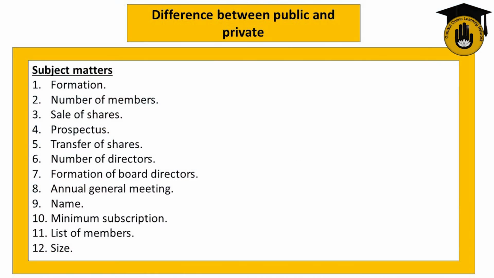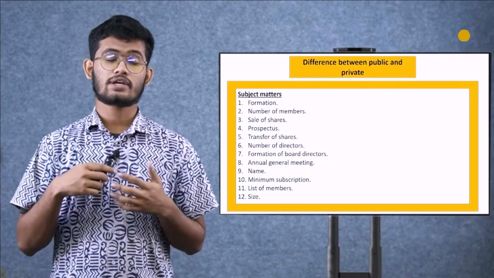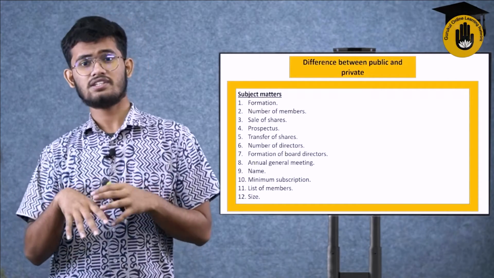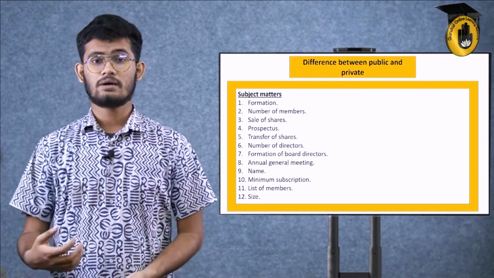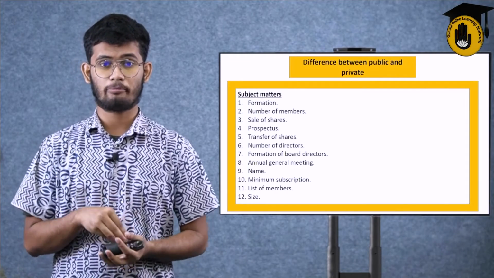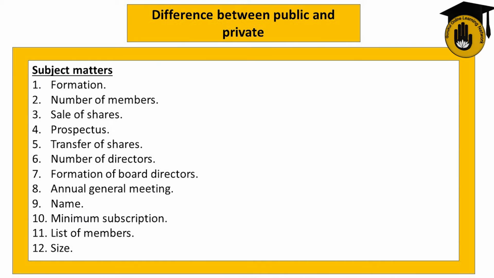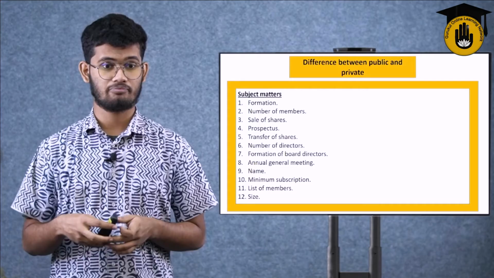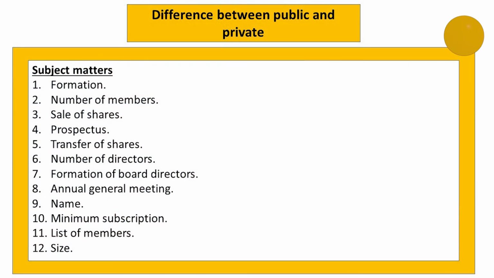The name of a public limited company can be taken or kept after a certain amount of time, or it just hangs out. But in case of private, before the company even starts, you must have a name registered to your company, just like the prospectus. Minimum subscription in a public limited company is unlimited, and in private it is limited to a certain number of people. List of members in public companies.